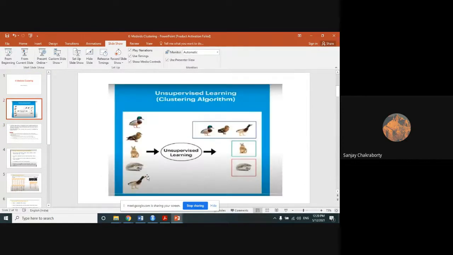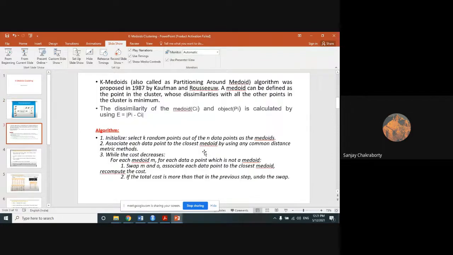As we all know, this is unsupervised learning. At the left-hand side, five different kinds of animals are there. Based on unsupervised learning, you will have to make clusters of three different kinds of animals. Like rabbit is part of one cluster, the porcupine is part of another cluster, and the three birds are part of the same cluster. So this is what a general unsupervised learning or clustering algorithm looks like.